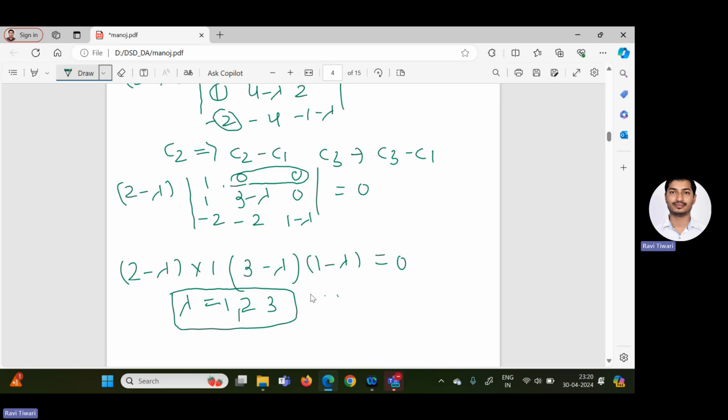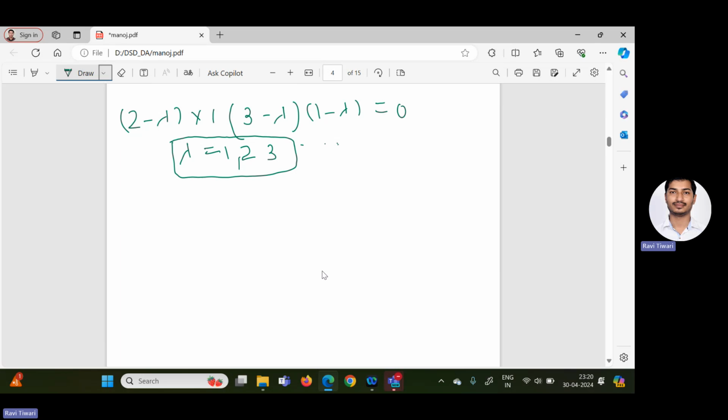If you are not getting easy calculation, we can apply some row operations and column operations to make our determinant into some easy determinant. Why did I apply C2 equal to C2 minus C1 and C3 equal to C3 minus C1? Because I wanted to make 0s in any of the rows or columns, so that we can expand our determinant along that row or column. So finally we are getting eigenvalues 1, 2, 3.